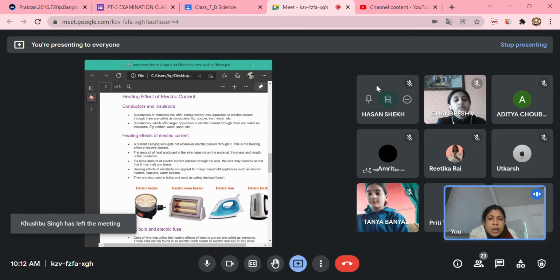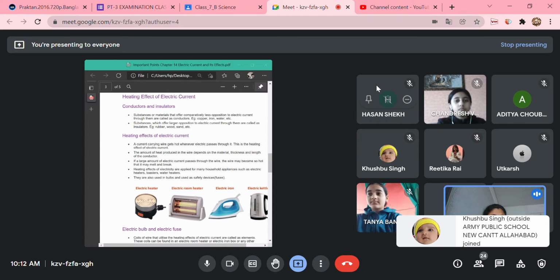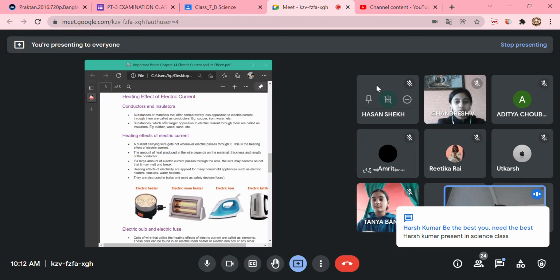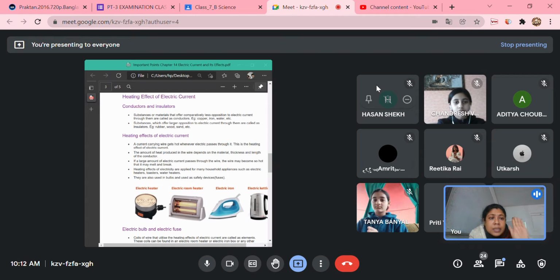We know what conductors are. Conductors are the substances or materials that offer comparatively less opposition or less resistance to electric current to pass through them. They are called conductors. For example, all the metals like copper, iron, and some liquids like water, other than distilled water, all kinds of water like tap water or salty water, are able to conduct electricity and they are called conductors. Another group of substances, which offers larger resistance or barrier or opposition to the flow of electric current, are known as insulators, or you may call them poor conductors.